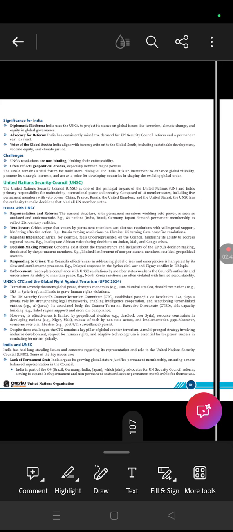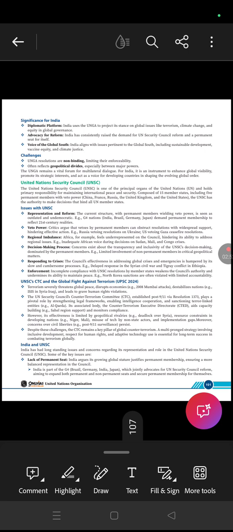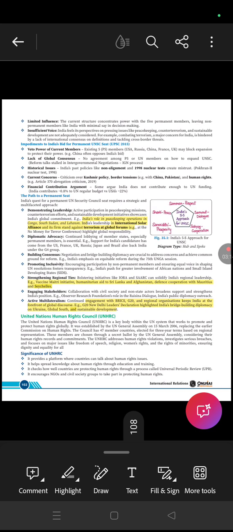United Nations Security Council. As we know, many countries are fighting about the permanent seat. Then there is regional imbalance. In a crisis, they are not responding effectively. There is delayed response. The North Korea sanctions are often violated with limited accountability. There are many issues: lack of permanent seat, insufficient voice.